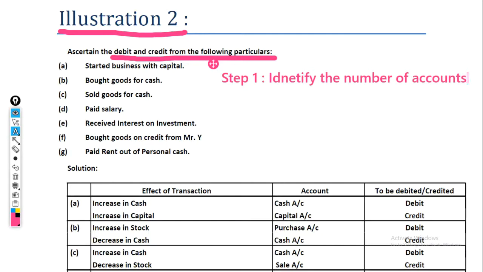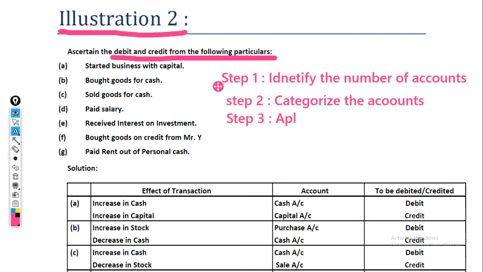Step two, categorize the accounts into personal, real and nominal. Step three, apply golden rule.